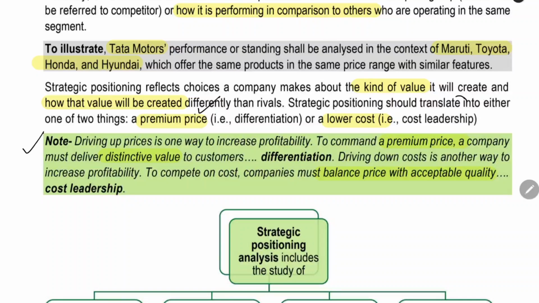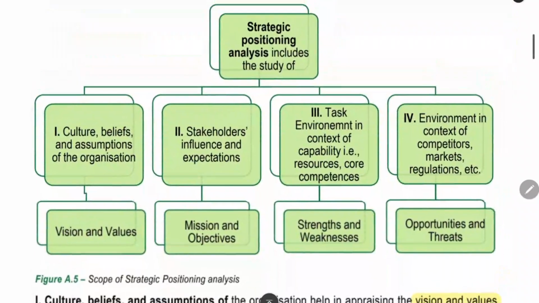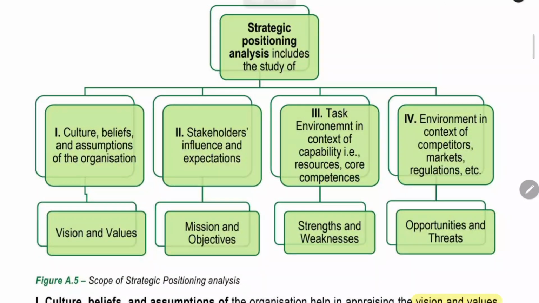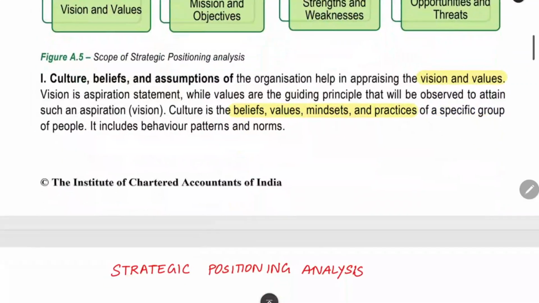Now, this box we will see later. It will also repeat in some other topics. And then we will study these things in the strategic positioning analysis: culture, belief of the organization, stakeholder expectations, task environment in the context of capability. What is the capability of the company? The external environment you will also see. The first thing is culture, belief, assumption.